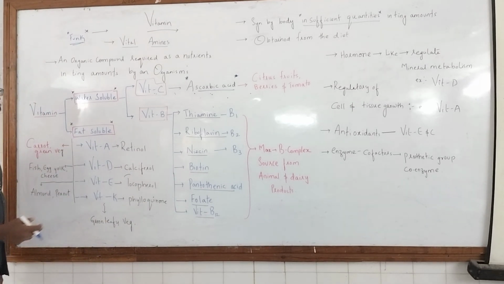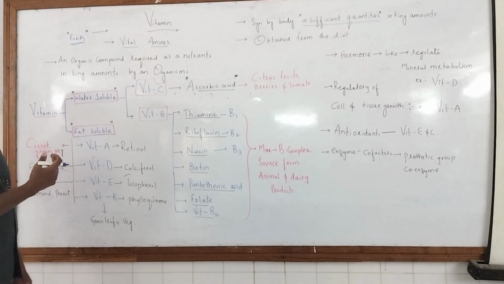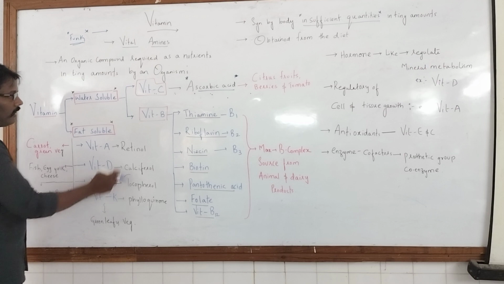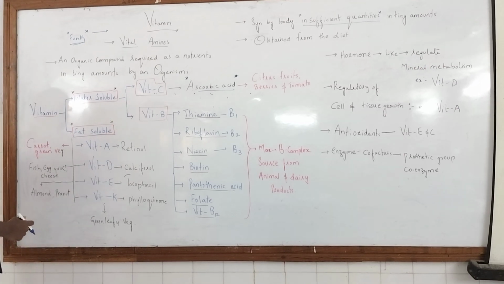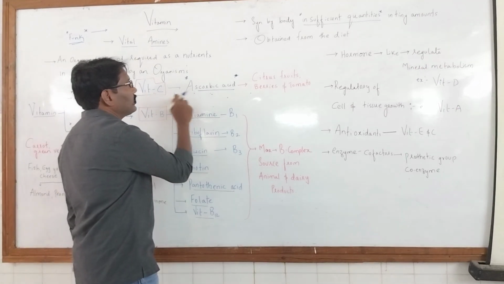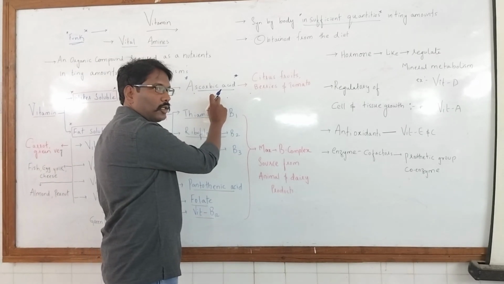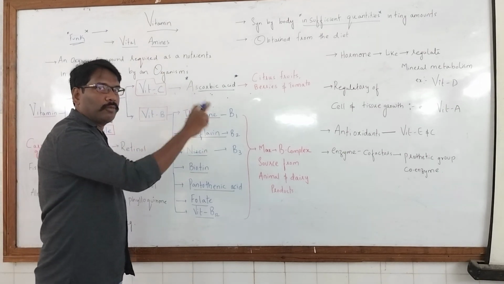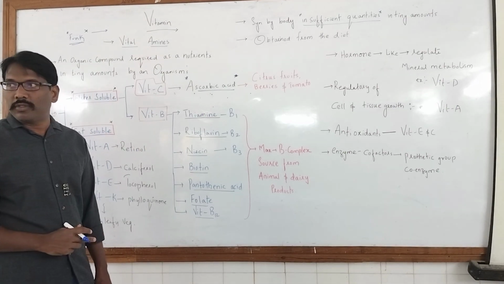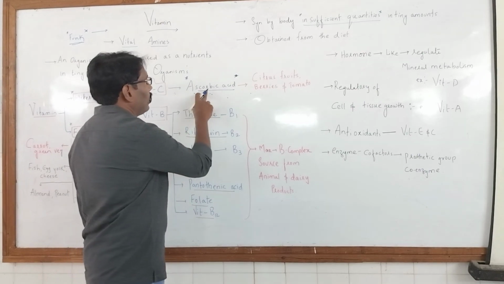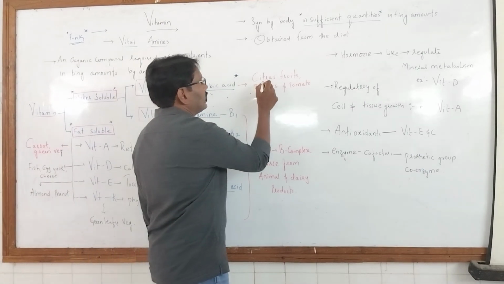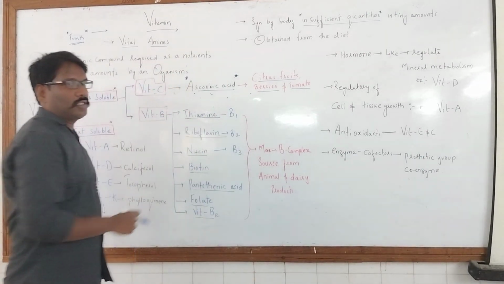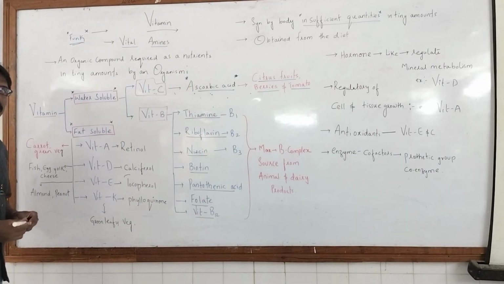In the next class we will learn about the functions, the function of vitamin A, D, E, K, C and B. The scientific name of vitamin C is ascorbic acid. When you are preparing for any entrance examination, they will ask questions from this classification of vitamins, their functions and sources, so keep it in mind. Ascorbic acid is obtained from citrus fruits, tomato and berries. These are the sources. Today we are learning vitamins and their sources.